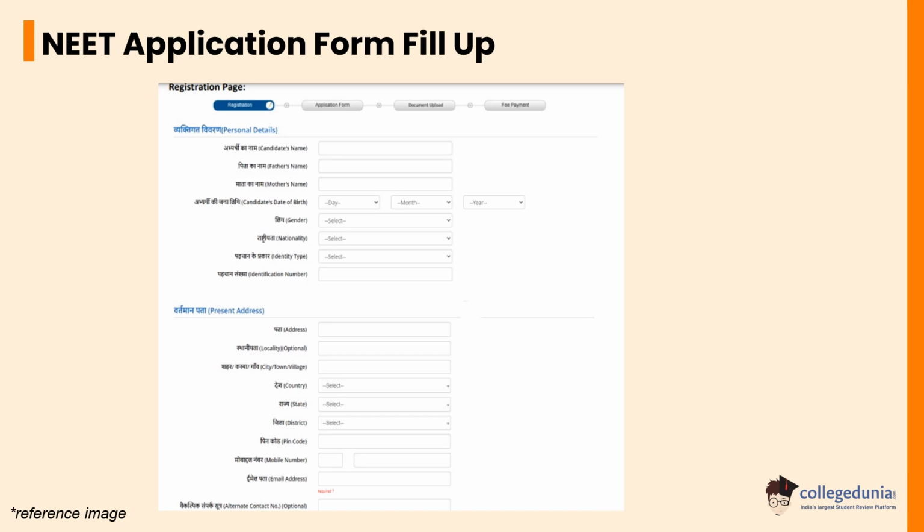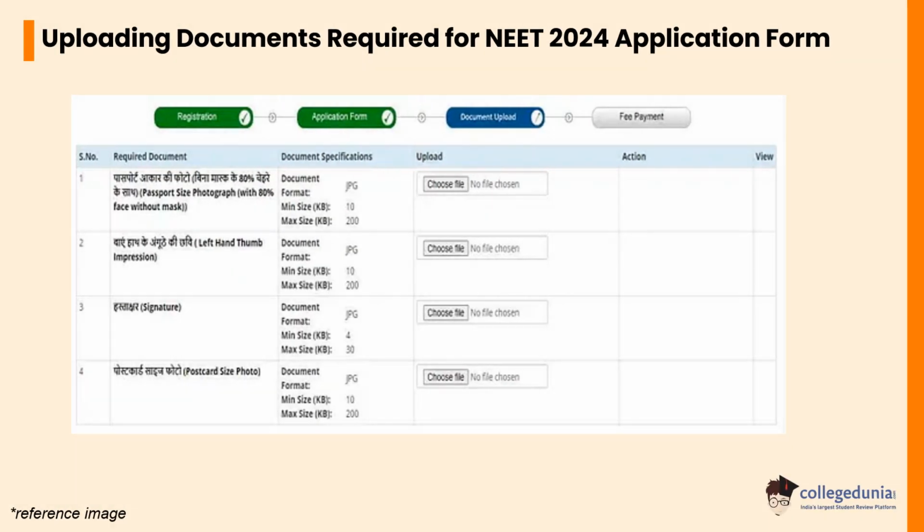After that, you need to upload the documents required for the NEET 2024 application form. In this step, you need to scan and upload passport size, postcard size photo, signature, left hand and right hand fingers and thumb impression, and class 10 passing certificate in the form as per the guidelines for uploading of photo and sign in NEET form.